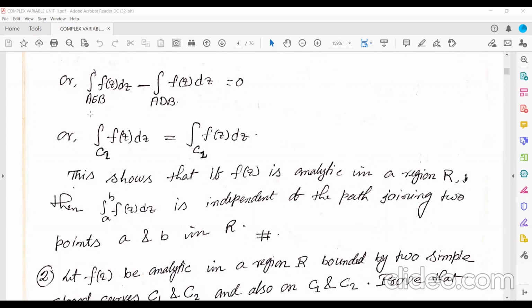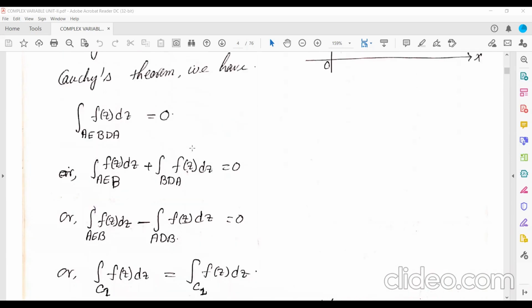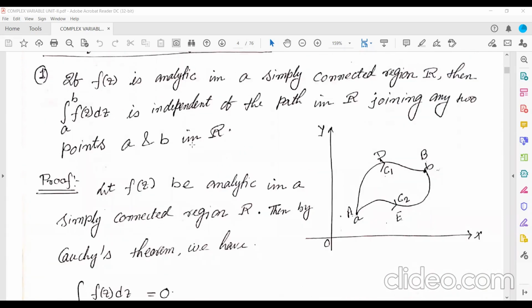That means there will be no change in the value of the integration of f(z). Either you do the integration of f(z) over the curve C2 or the curve C1, you get the same value. So if the function f(z) is analytic, then the value of this integration is independent of the path joining the two points.